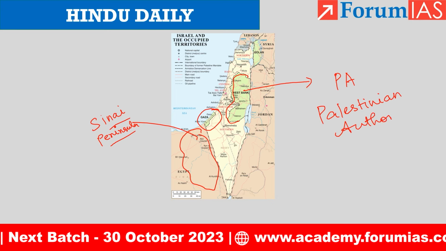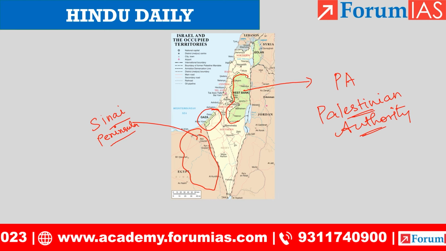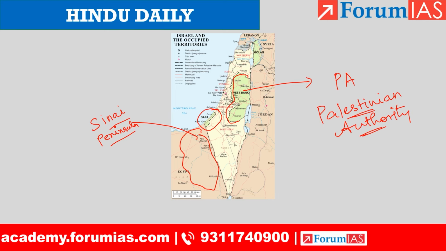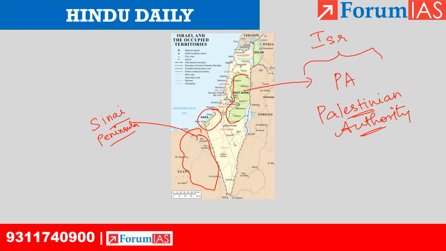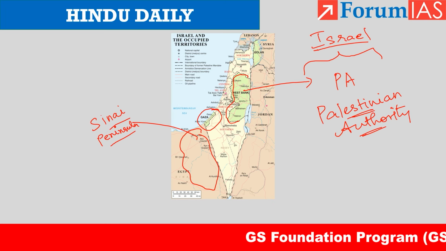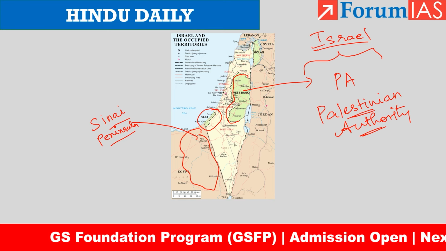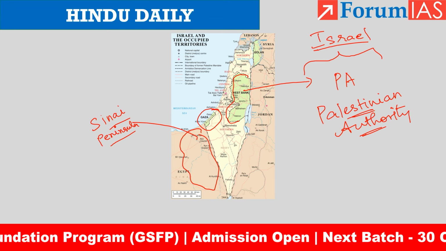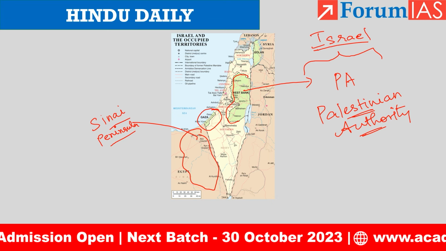The Palestinian Authority is controlling this region, but within the ambit of the overall Israeli government. They are under the Israeli government, they have an interim arrangement, and that is why the Palestinian Authority is able to control a part of the West Bank. Still, they don't have supremacy in the West Bank. Israel still has supremacy in the West Bank. The Palestinian Authority is just sharing power, so to say, with Israel in the West Bank.